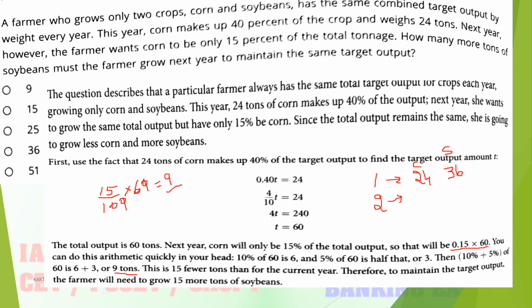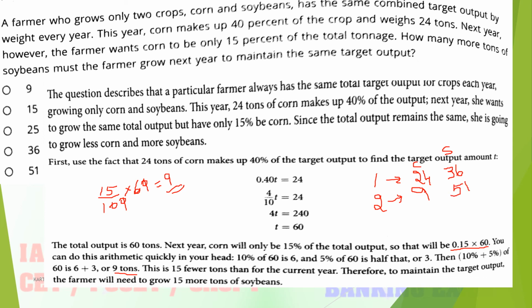So 9 tons of corn production. The remaining thing is soybean. So what is the soybean percentage? 51 tons is the soybean. 51 tons is the soybean.